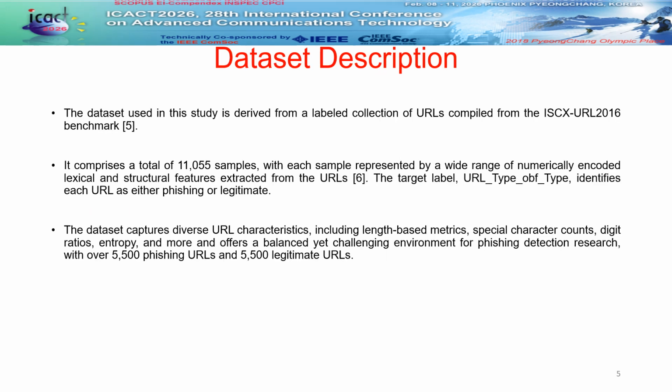Now, to ground our research, we utilize the ISCX URL 2016 benchmark featuring over 11,000 unique samples. Each URL is defined by diverse lexical and structural features such as length metrics and entropy. Crucially, the dataset is perfectly balanced with 5500 phishing and 5500 legitimate URLs. This ensures bias-free training and a fair environment to prove the effectiveness of our hybrid approach.